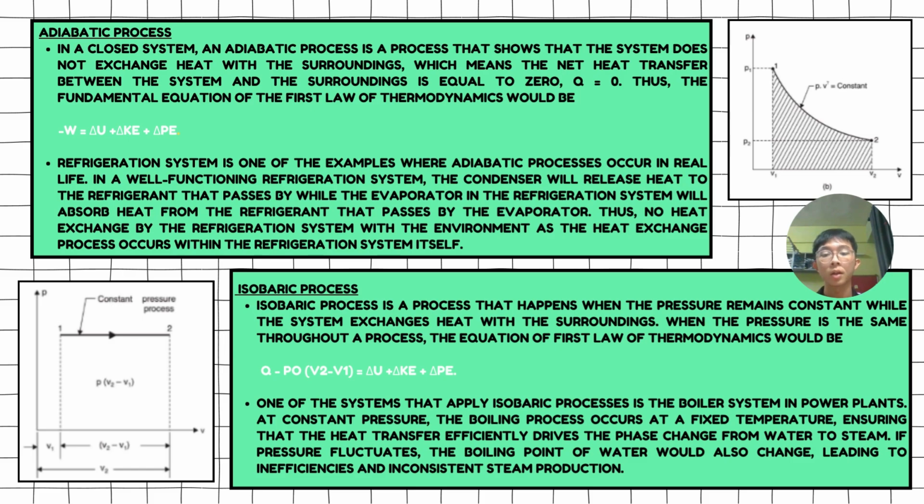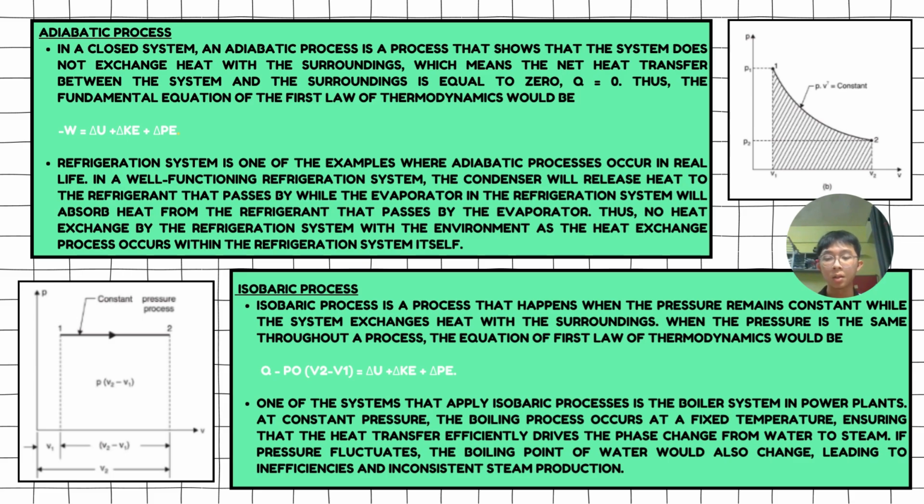Refrigeration system is one of the examples where adiabatic process occurs. In a well-functioning refrigeration system, the condenser will release heat to the refrigerant that passes by, while the evaporator will absorb heat from the refrigerant. There's no heat exchange by the refrigeration system with the environment, as the heat exchange process occurs within the refrigeration system itself.